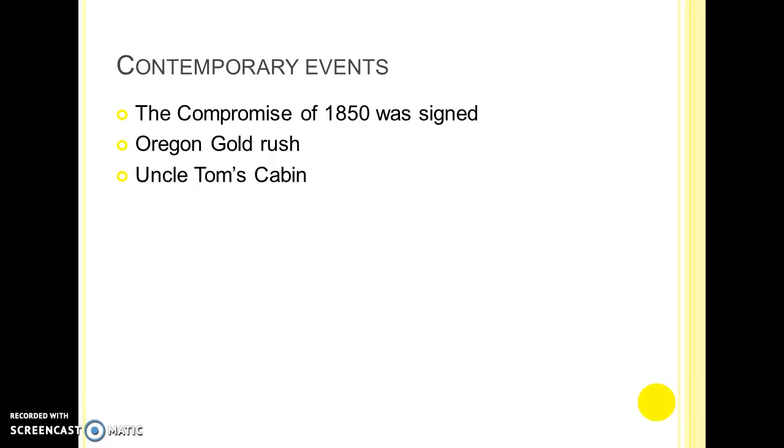The Oregon Gold Rush created greater opportunities for people to move west and get more gold and get more financial gain. And Uncle Tom's Cabin was published in 1850 by Harriet Beecher Stowe to portray the life of slaves and its horrors.